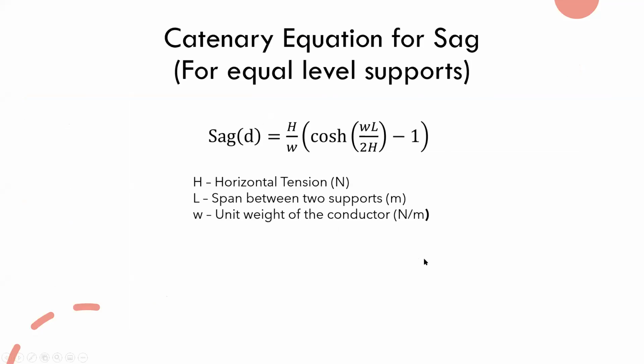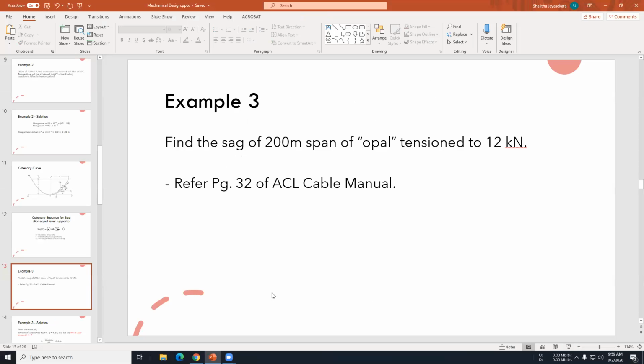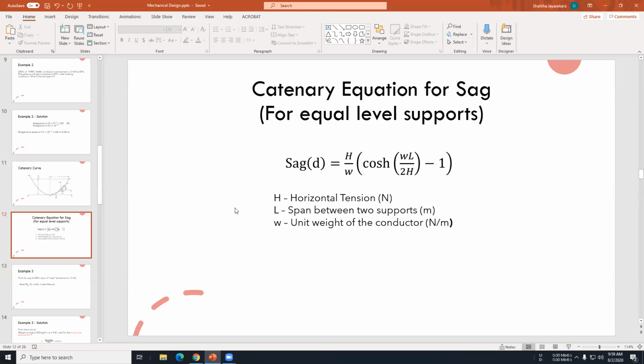Okay, so we are going to try a small example from this. These are the only things you are going to get in an exam paper. This question says, find out the sag of a 200-meter span of opal conductor, tension 12 kilonewtons. And also the page of the ACL cable manual is given. You can refer to any cable manual, but in Sri Lanka, the ACL one is the good one we can use to do calculations. So we have the equation. What are the things we need?